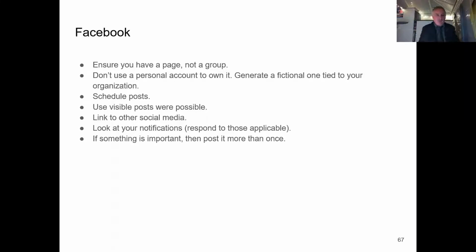I've taken that over recently because that had been left to its own devices with other people, and I've now taken it over. I've created a fictional account which is tied to a university email address, which means if I leave Sheffield, we still have it. Other people know about this now. And again, the same applies to what is on there, what I've said with regards to Twitter.